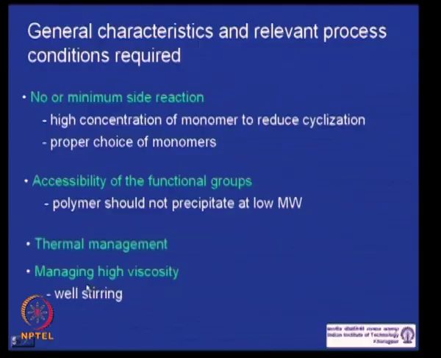And the next point is managing the high viscosity. As we progress, the molecular weight goes up, and again fortunately it goes up to a very high level only at the end of the polymerization, when P is very high. Except in the situation when P is very high, the viscosity of the medium remains manageable. At the high conversion time frame, the polymer molecular weight goes up and your viscosity also goes up.